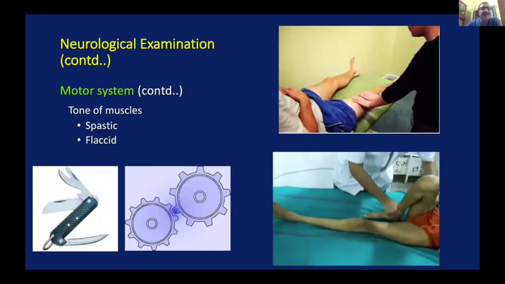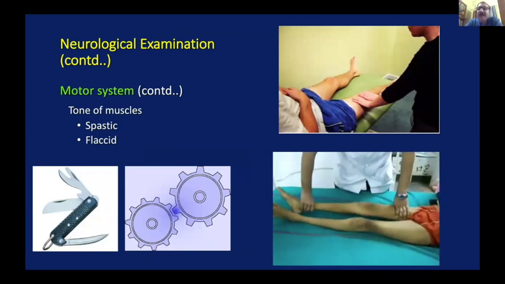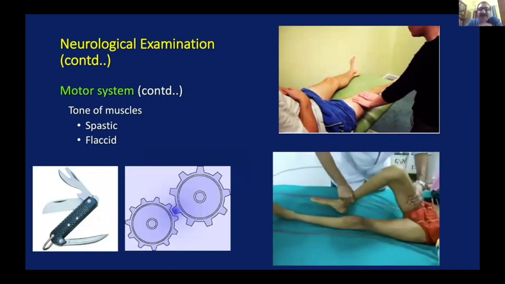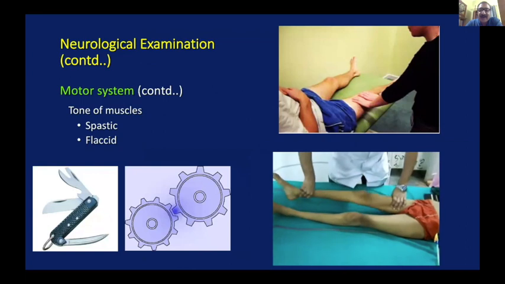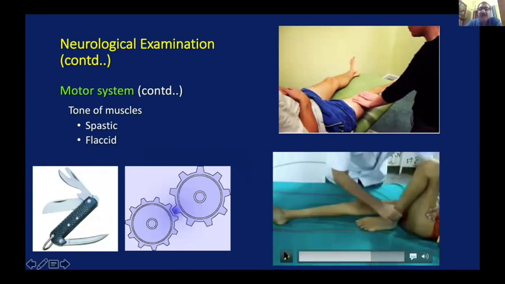Well, next is the tone of the muscles. Please understand the tone of the muscles, if it is involved, could either be a flaccid paralysis in the case of lower motor neuron paralysis, or it could be a hypertonic paralysis in case of upper motor neuron paralysis.